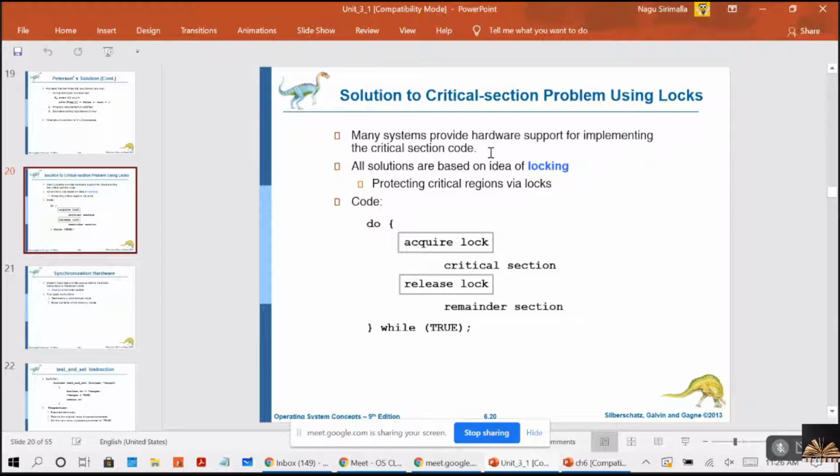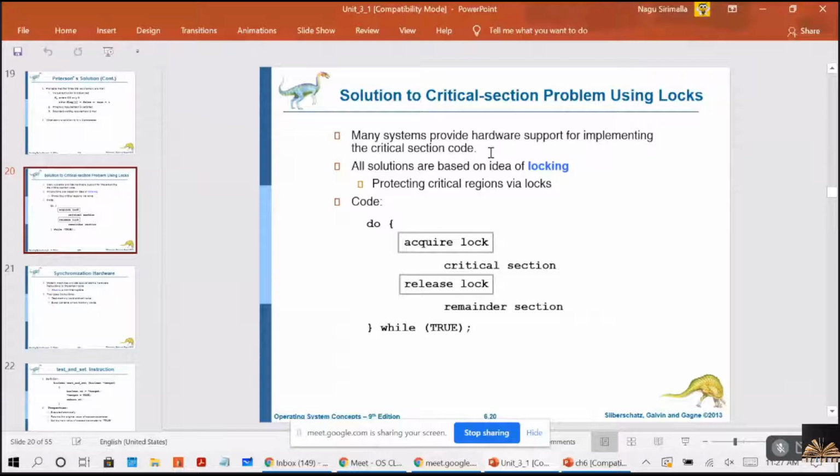What we can do is make sure this set of instructions will be executed in some order. That means when two or more processes are trying to execute these test and set instructions, we execute them in order. That means you should follow atomicity here.